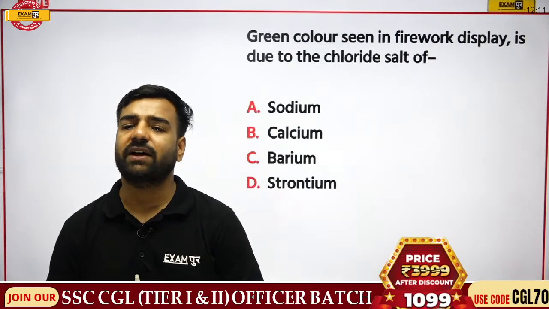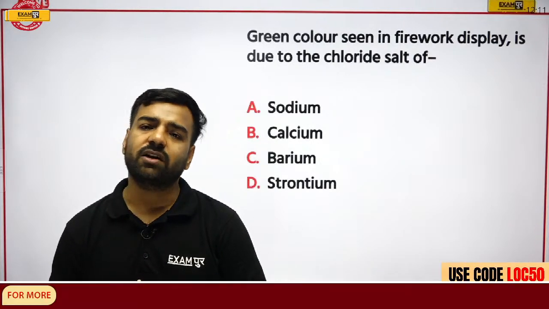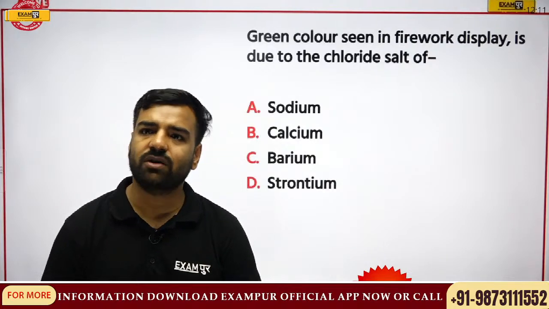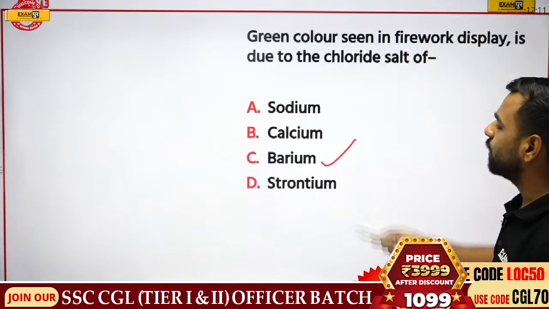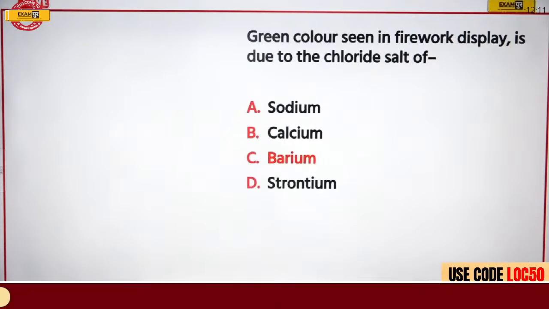The green color, which is actually seen in the fireworks, is because of the presence of barium. So that's actually your barium chloride salt. Fine. So very good, Tirupati. Awesome. The correct answer is going to be barium chloride. So option number C will be correct and Tirupati has given the correct answer. Okay, Vikramaditya, I'll be waiting for your answer in the next question.